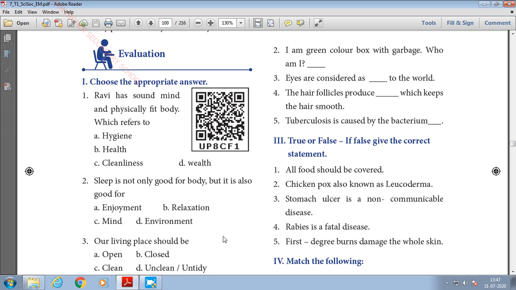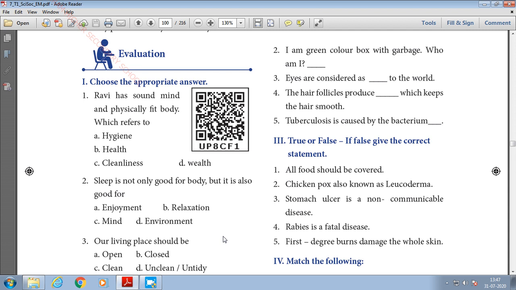And we have continued with the type of non-communicable diseases which do not spread from one person to another person, like example of an anemia or diabetes, or some kind of vitamin or mineral deficiency diseases or genetic diseases. And in the last video we have discussed about first aid, what are the first aid measures given for cuts and wounds, and first aid given for burns also, and what are the types of burns we have seen. So overall we have seen how to maintain a healthy life in this lesson.